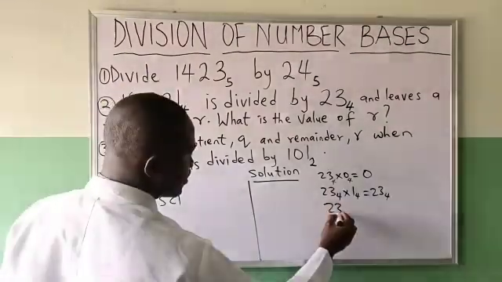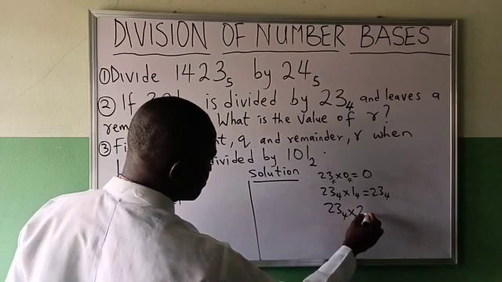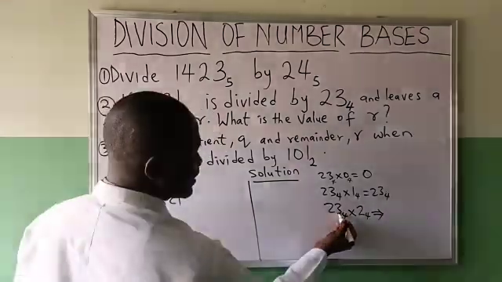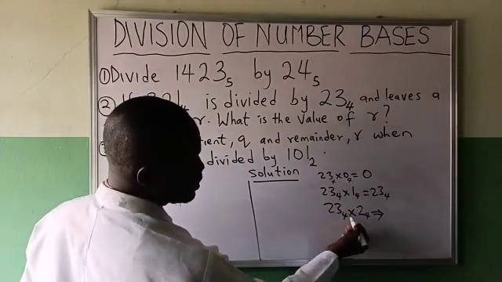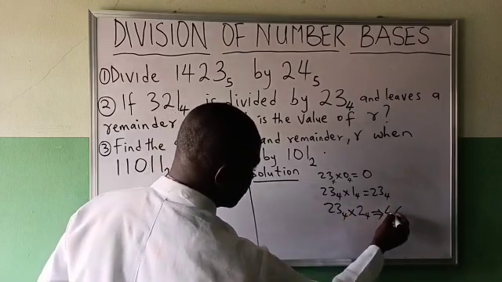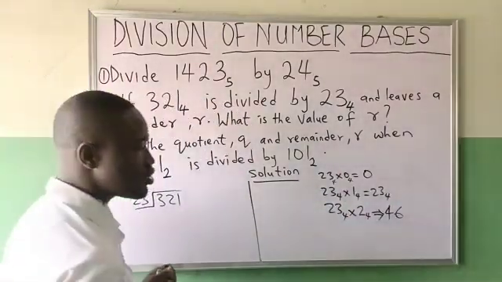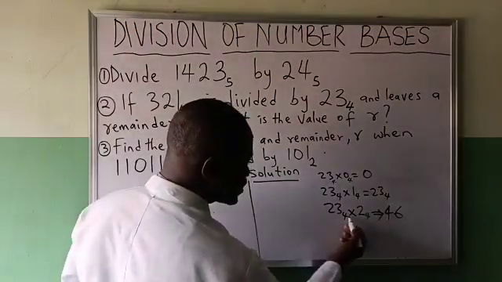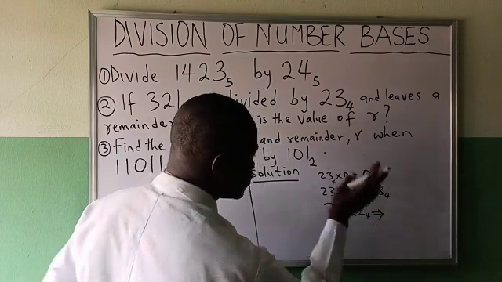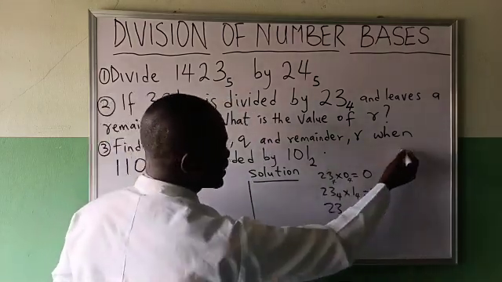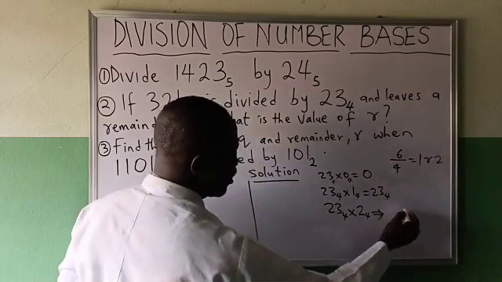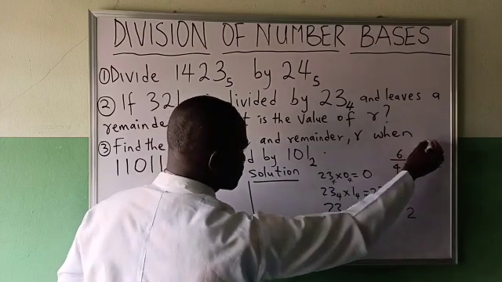Then 23 in base 4 times 2 in base 4 will be giving me what? 2 times 3, 6. 6 is greater than the base. So I cannot write 6 and 2 times 2, 4. I can't write 46. It is wrong because this number is equal to the base and this number is greater than the base. So this is a wrong approach. So what I will do is 2 times 3 is 6. Divide it by the base, it will give me 1 remainder 2. I'll write the remainder and carry that 1.